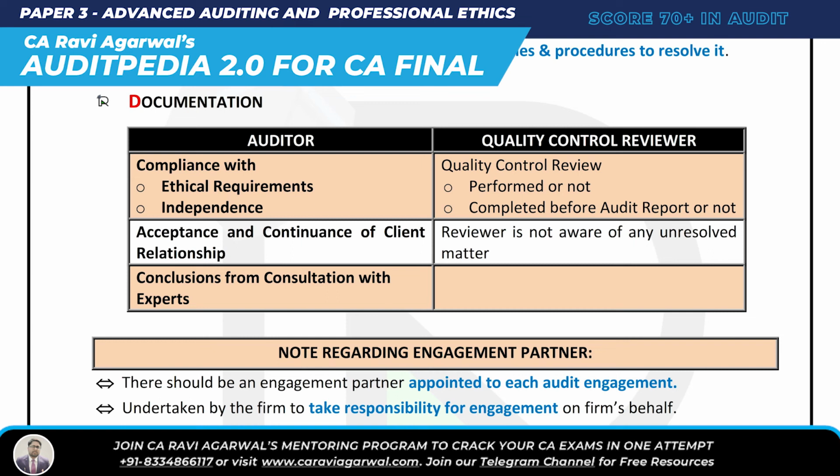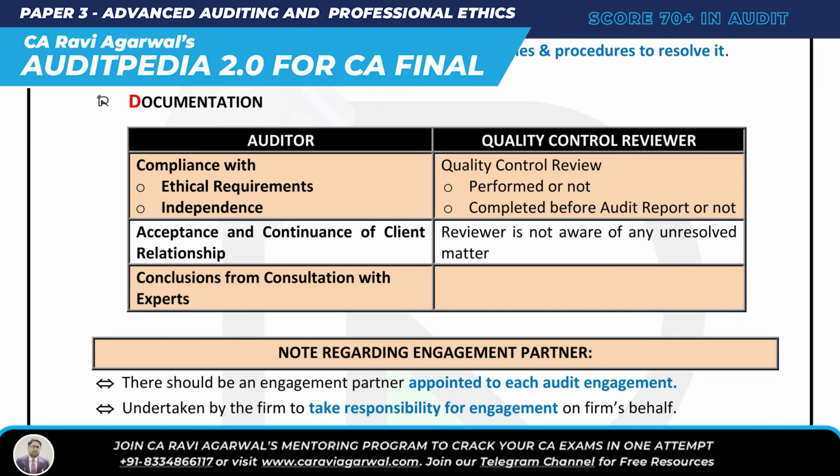Alright then. In this SA we heard one word so many times, that is engagement partner. What is an engagement partner? There should be an engagement partner appointed for each audit engagement. Like if I go for any audit, there should be an engagement partner. There should be an engagement partner appointed to each audit engagement undertaken by the firm to take responsibility for the engagement on the firm's behalf. So he is the person who goes there to do the audit and takes responsibility for the engagement. If there are 10 audits, maybe 10 different engagement partners are going. They are appointed for each audit engagement and take responsibility on the firm's behalf.